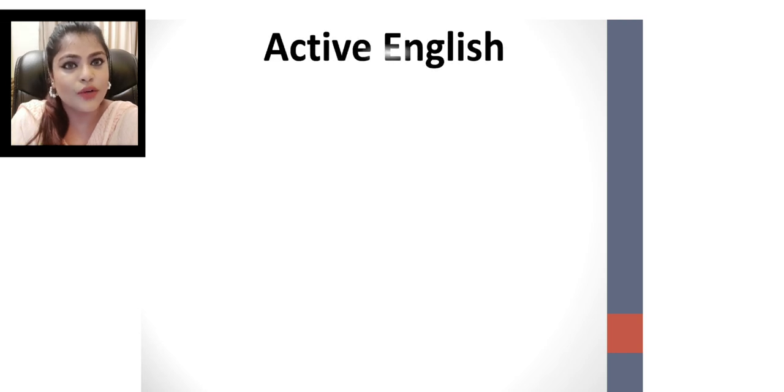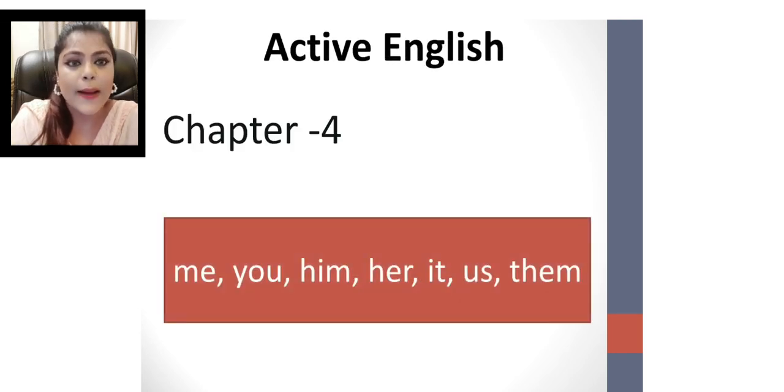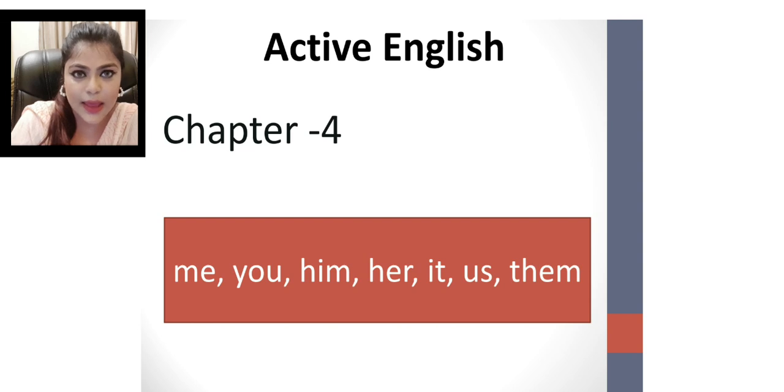We are going to start chapter number 4, that is me, you, him, her, it, us, them. So before I start the chapter, let's see some words.